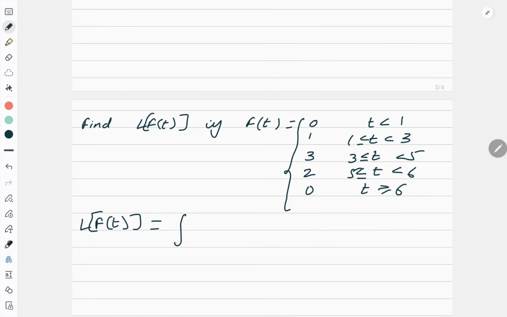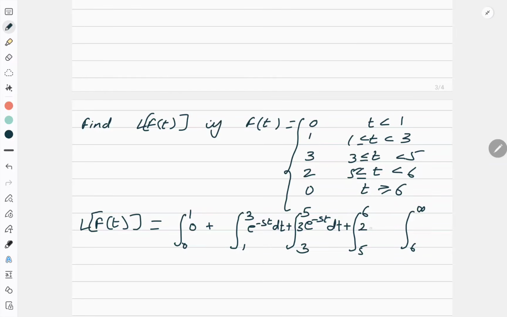So I will break it: 0 to 1, 1 to 2, 2 to 3, 3 to 5, 5 to 6, and then 6 to infinity. Now the first part is 0, not required. Second part is 1, so e to the power minus st dt. Then the third part is 3, so 3 e to the power minus st dt.